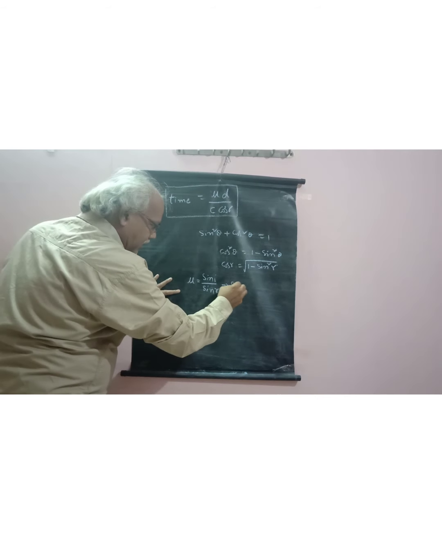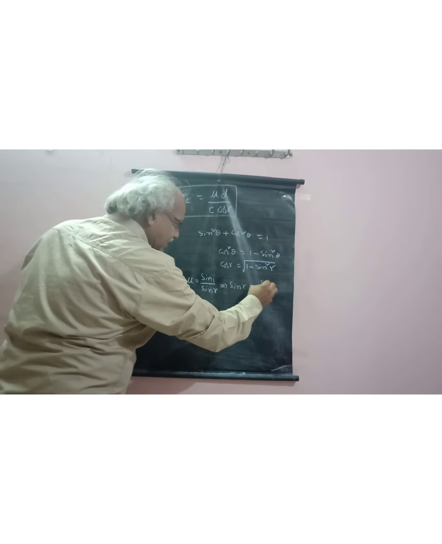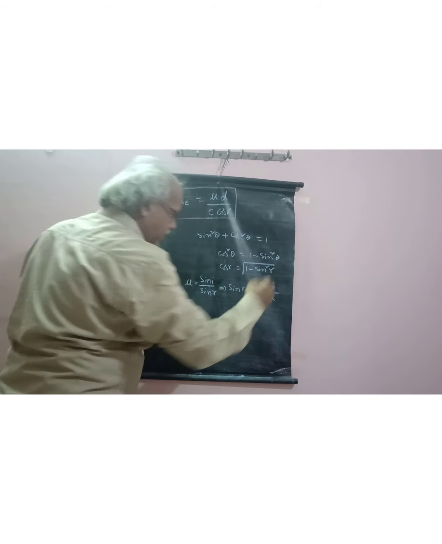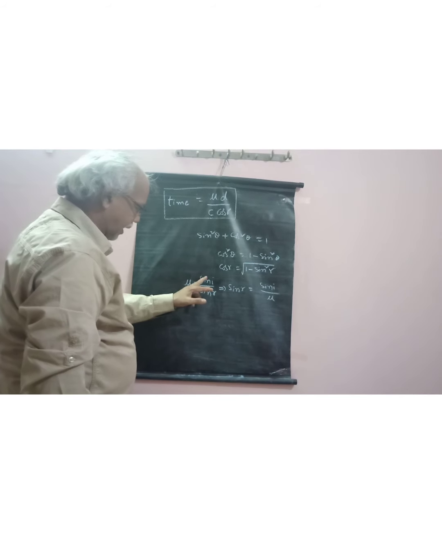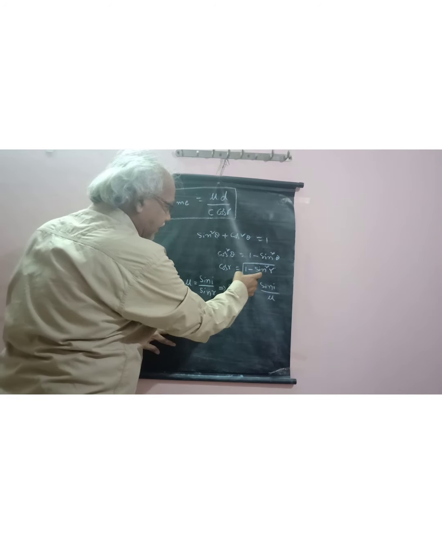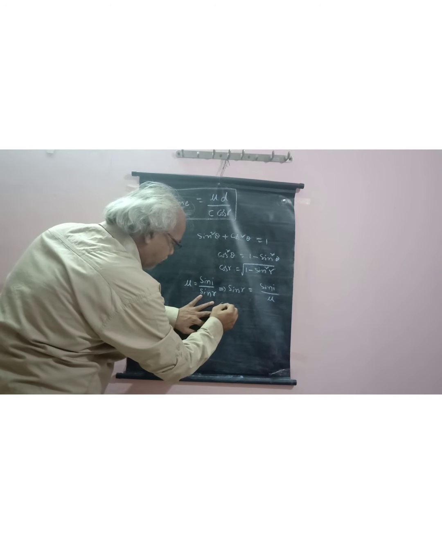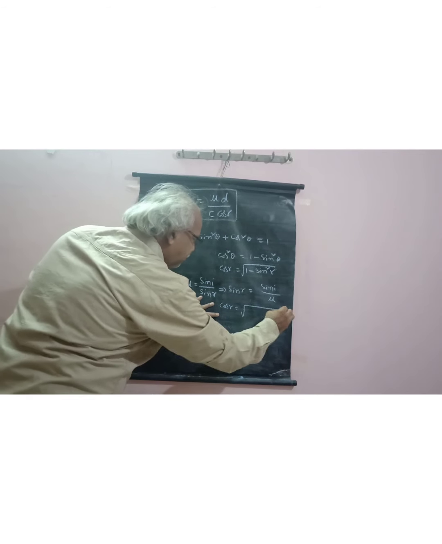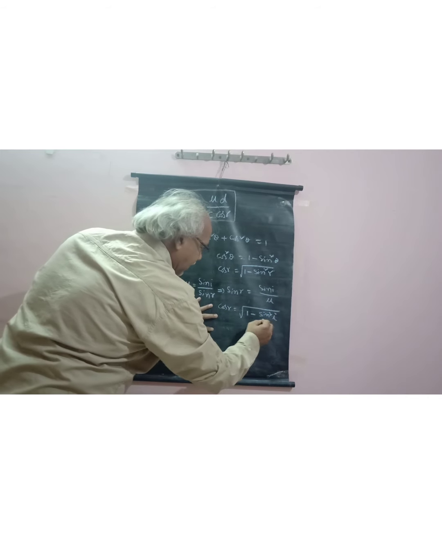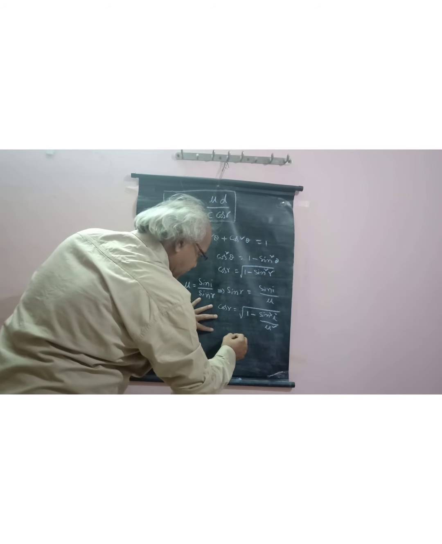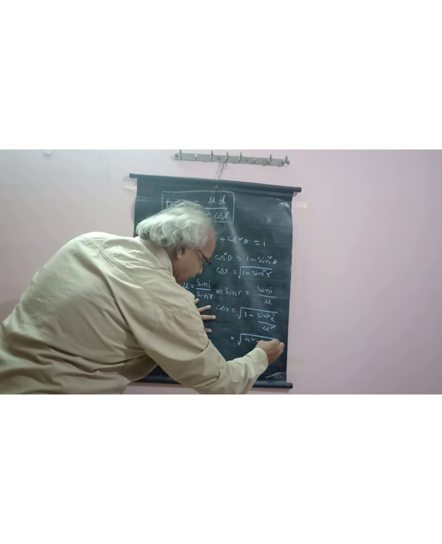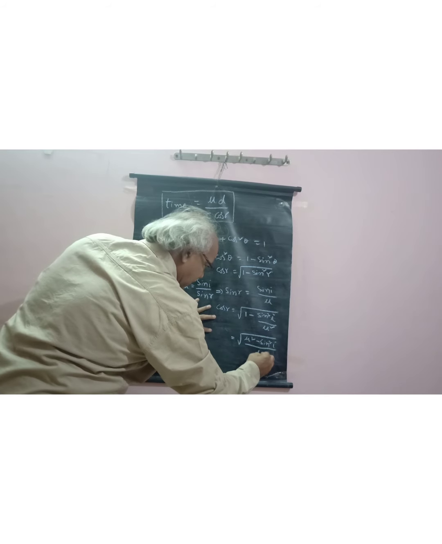That implies sin r is equal to sin i by mu. Substitute this value in this expression. So cos r is equal to the root of 1 minus sin square i by mu square. This is equal to the root of mu square minus sin square i, by mu square.